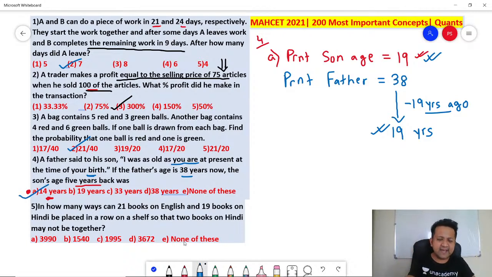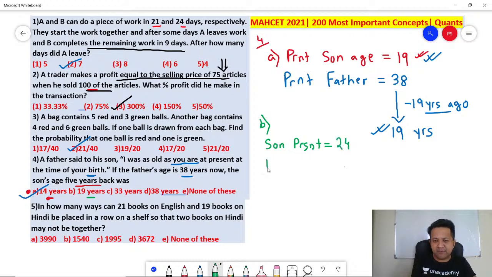Just in case anyone did not understand, let me take another example. Option B, 19 years. Remember, son's age 5 years back is 19. So if you look at option B, can you tell me how much would the son be presently? 5 years more, right? 5 years back 19, so presently it is 24, right?